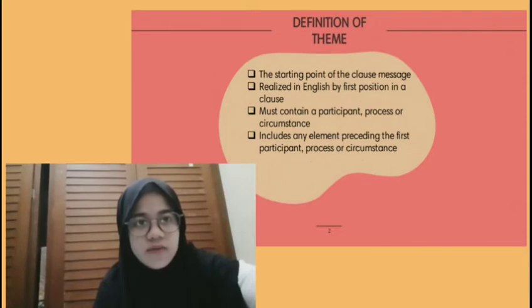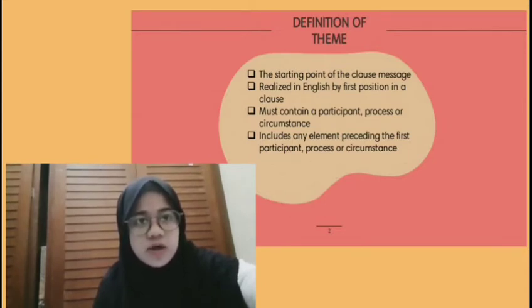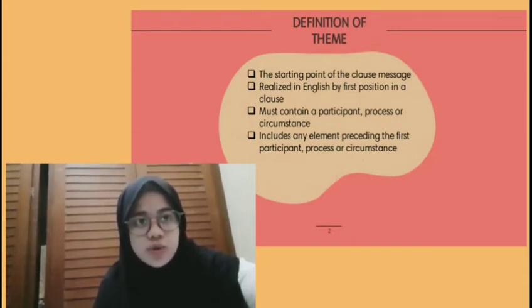It's the point of departure of the clause as a message. It sets up the local context for each clause. This local context often relates to the method of development of the text. Theme is selected in such a way that it indicates how the clause relates to this method and contributes to the identification of the current step in the development.